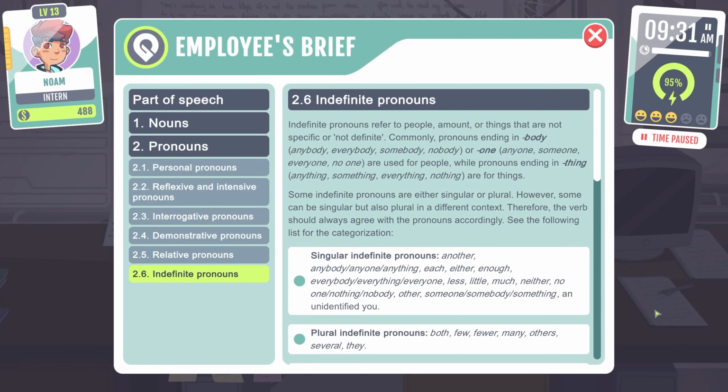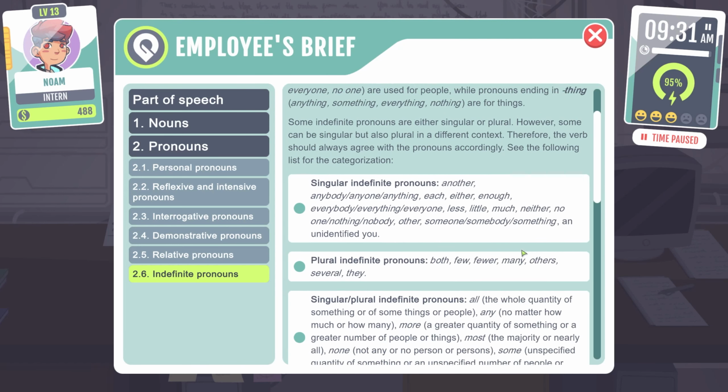Indefinite pronouns. Indefinite pronouns refer to people, amounts, or things that are not specific or not definite. Commonly, pronouns ending in body: anybody, everybody, somebody, nobody, or one: anyone, someone, everyone, no one are used for people, while pronouns ending in thing: anything, something, everything, nothing are used for things. Some indefinite pronouns are either singular or plural. However, some can be singular but also plural in a different context. Therefore, the verb should always agree with the pronouns accordingly. See the following list for categorization.